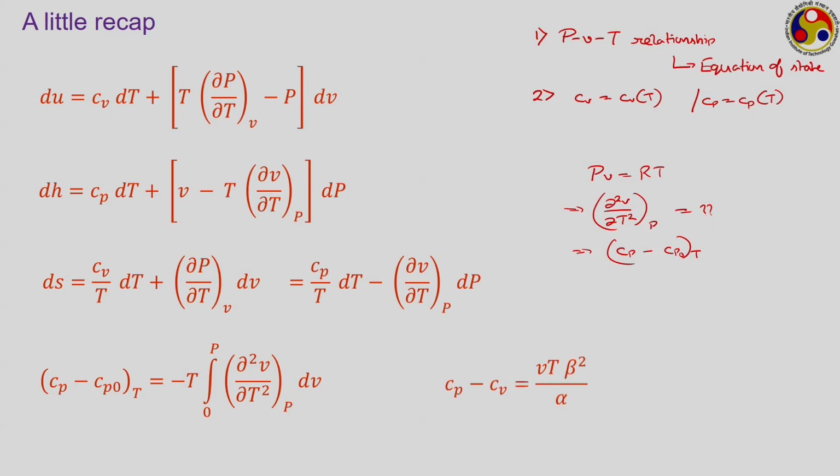And finally, the Mayer relation, which gives us the relationship between Cp and Cv. So, these are the generalized relations that we have developed. These are applicable for any kind of thermodynamic system, any kind of process that they are undergoing, we can apply this particular relation. Also, two other thermodynamic potentials that we have defined earlier, the Helmholtz free energy and Gibbs free energy.